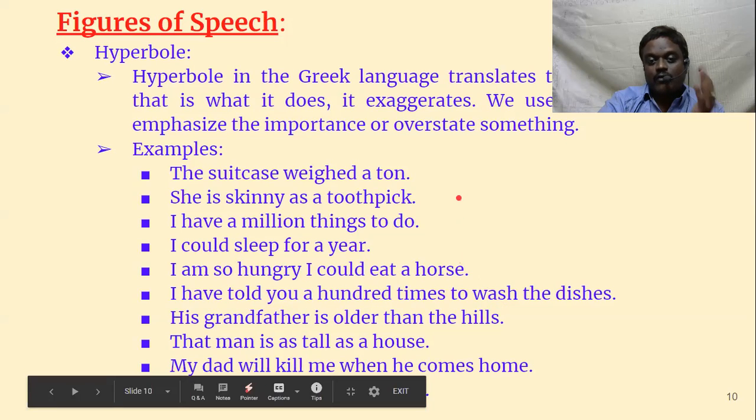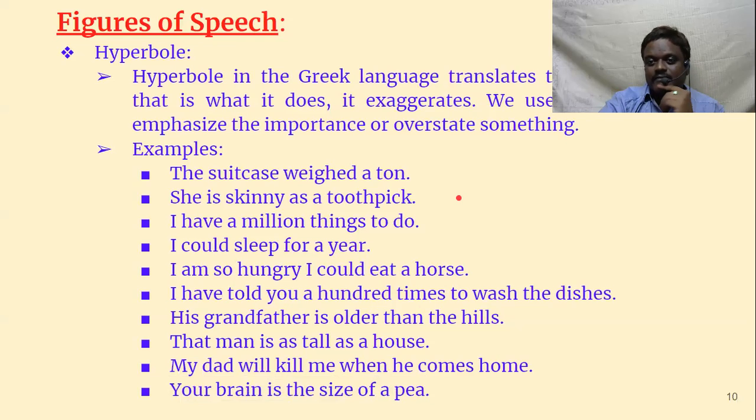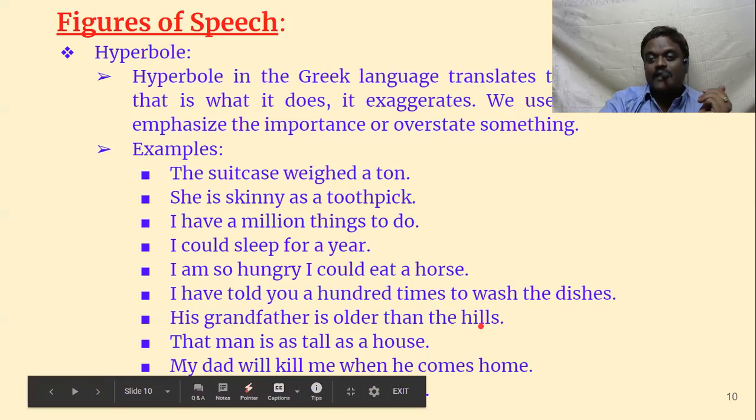His grandfather is older than the hills. My God, what could be the age of hills? Hills might have existed right from the existence of the earth, and some new formations also may be there. But the age of a hill would be at least thousands of years, sometimes even millions of years. But his grandfather, is he that old? No. What he means to say is that he's very old. He is older than the hills. It's not possible. It is beyond our imagination.